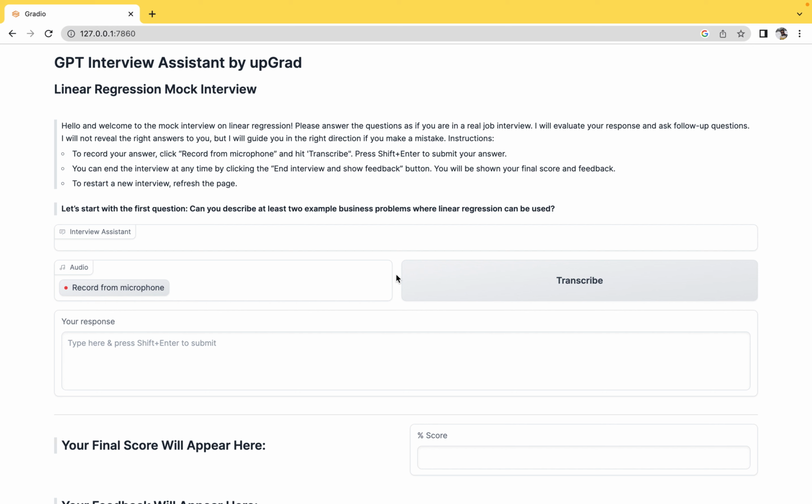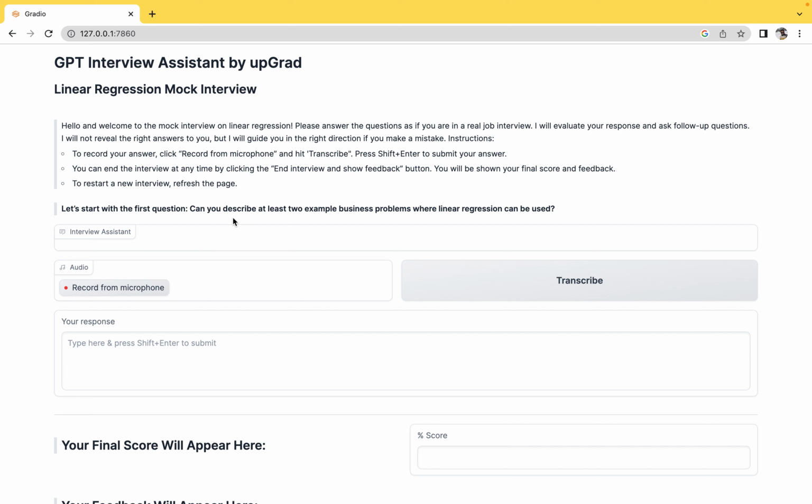So I've modified this application so that the user now does not have to type in their responses. You can just record from the microphone and basically just talk or speak rather than having to type it out, which is anyway how real interviews typically work. So let's go through a demo of this.